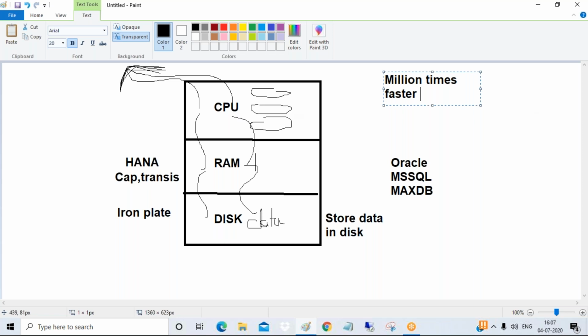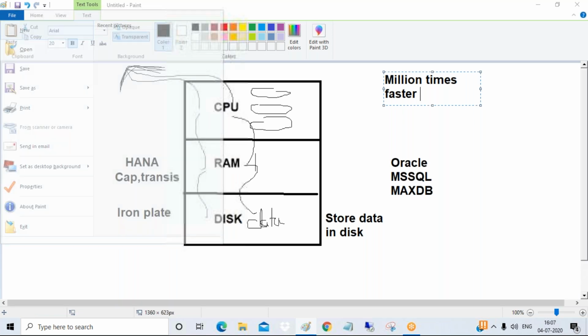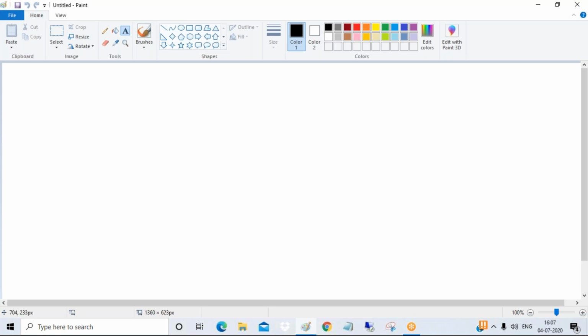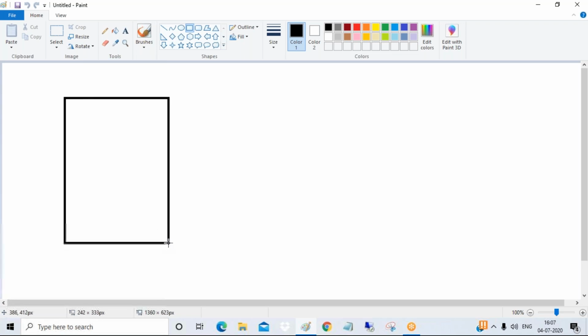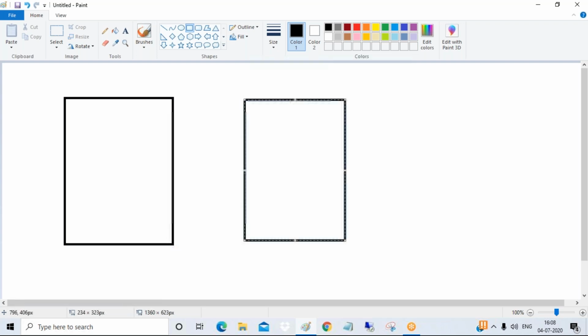Now let us try to understand further about R3 architecture. This is a very important point, guys. So this is your architecture. Most computer systems work on this architecture called real-time three-tier architecture, called R3 architecture.